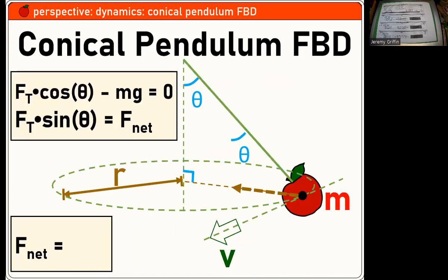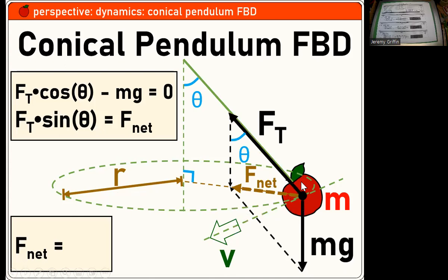Okay. Conical pendulum. So you guys can think 3D, right? You guys can think in 3 dimensions. So only two forces on this apple again. It's weight acting down and the tension force up and to the left. Now, this time, if you add those vectors tip to tail, the net force is strictly horizontal. It points straight to the center of the circle.